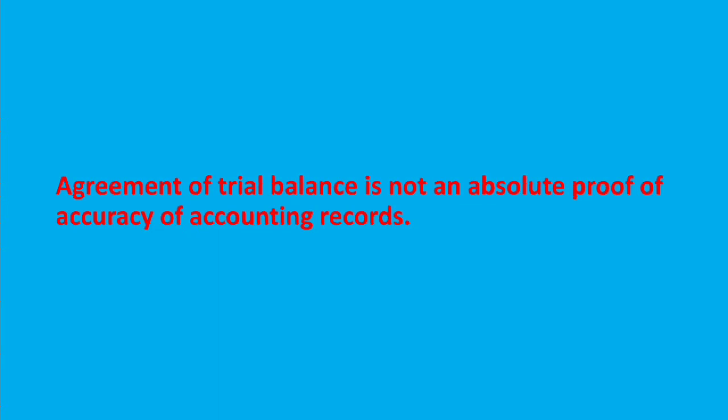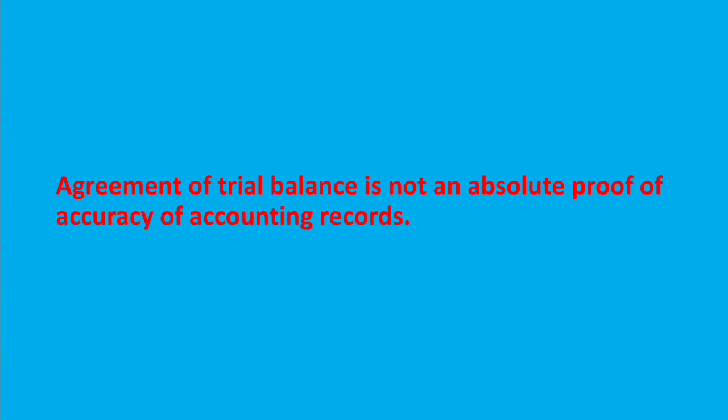Classification of errors. We have learned to prepare a trial balance. Normally, a tallied trial balance means that, to a certain extent, posting to ledger, the totaling, balancing, etc. of ledger accounts are arithmetically correct. But it is not an absolute proof of accuracy of accounting records because some errors do not affect the equality of trial balance. Some errors affect the equality of trial balance, but some other errors do not affect the equality of trial balance. Then, agreement of trial balance is not an absolute proof of accuracy of accounting records.